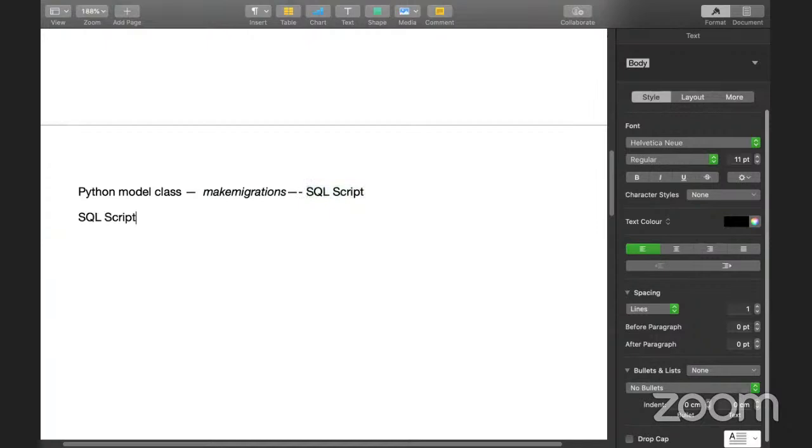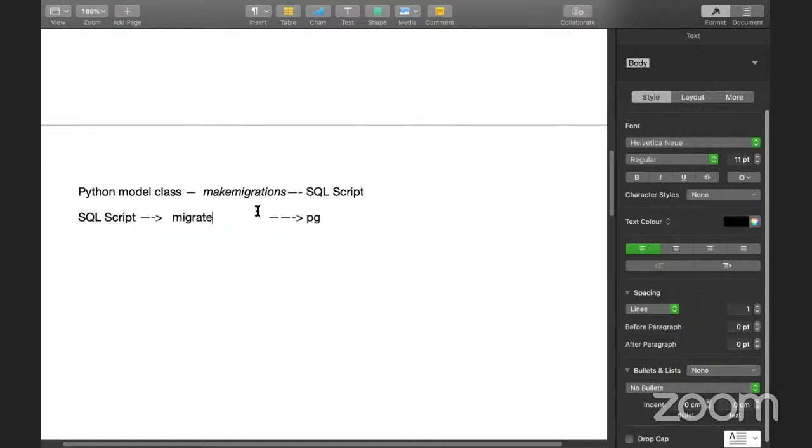you want to run this SQL script in whatever database you use. For example, I want to run this SQL script in Postgres, or you can configure it in settings.py. So to execute this query, we are going to use the migrate command. Make migrations is to create the script. The migrate command is to execute that script in the database.